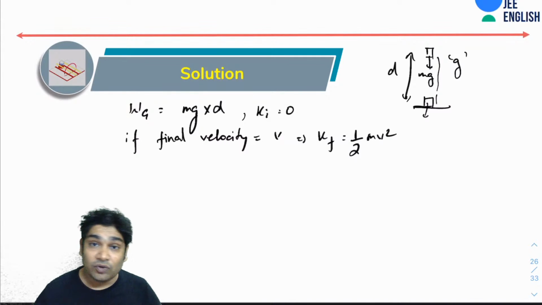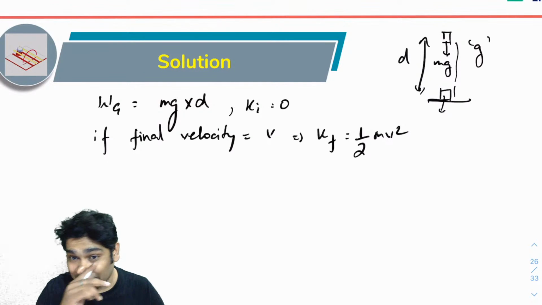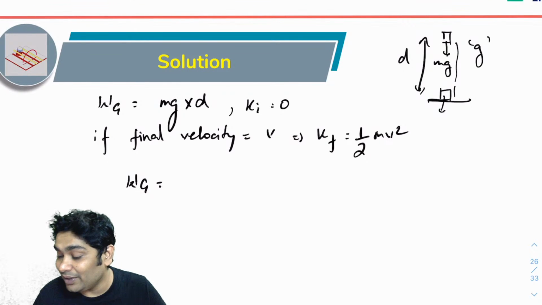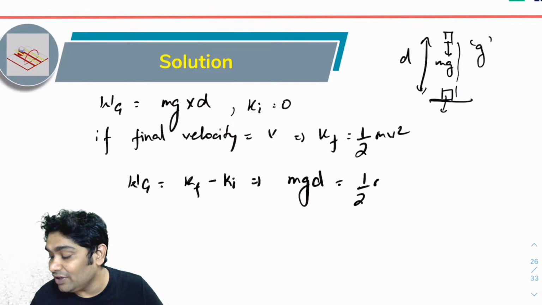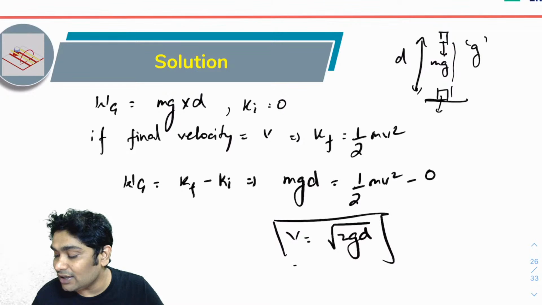Now I can use the work energy theorem to say the work done by gravity would be K final minus K initial, which would be mgd equals half mv squared minus 0. So from here also you will get v equals root 2 gd. That is the answer that you will get.